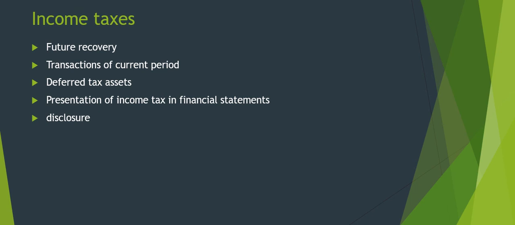Moving on to our next standard, which is income taxes, which comes under Ind AS 12. It prescribes accounting for income taxes, which recognizes both the current tax consequences of transactions and events and the future tax consequences.